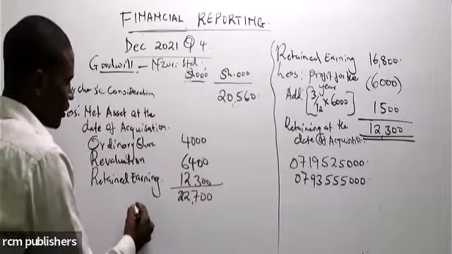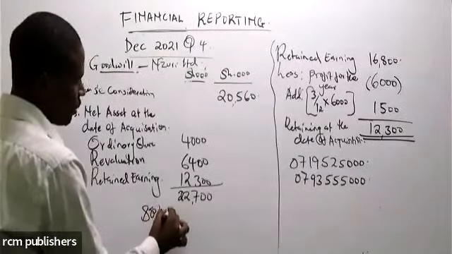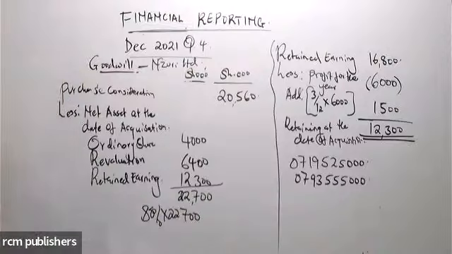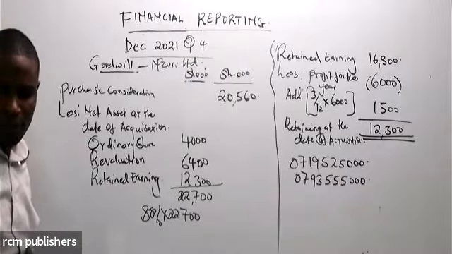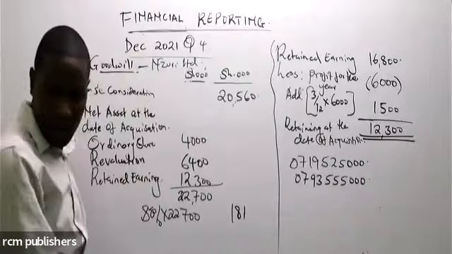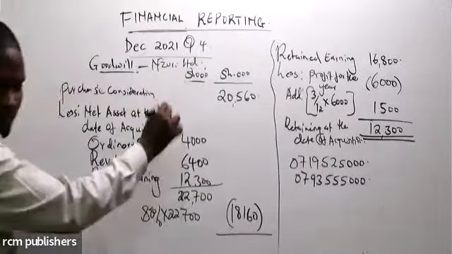So we find 80% of 22,700. 80% of 22,700 is 18,160, and that is what we are left with to get now.